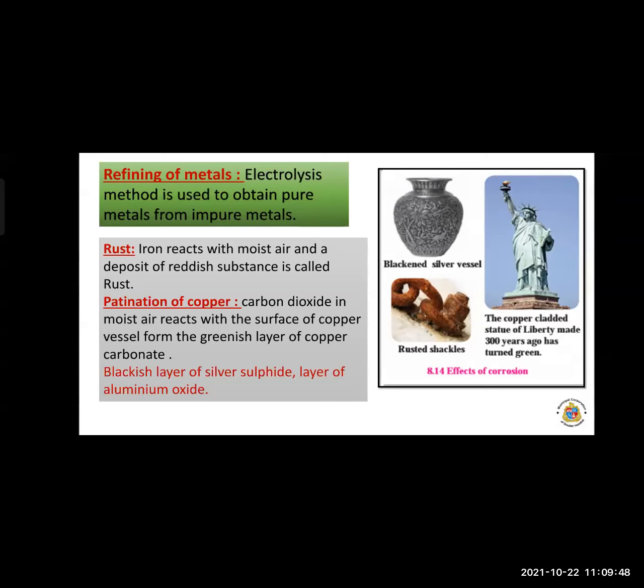Okay, so the effect of corrosion. Look at the figure: the copper-clad Statue of Liberty, made 300 years ago, has turned greenish in color. Because of what? Because of carbon dioxide. When a large amount of carbon dioxide is present in the air, it reacts with the copper and forms a greenish colored layer on it. So these are the examples of corrosion of metal. Now take a screenshot of these important points.